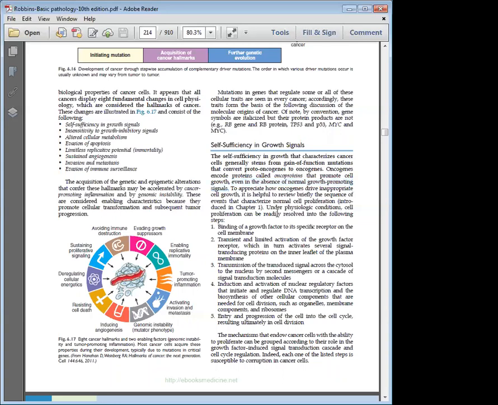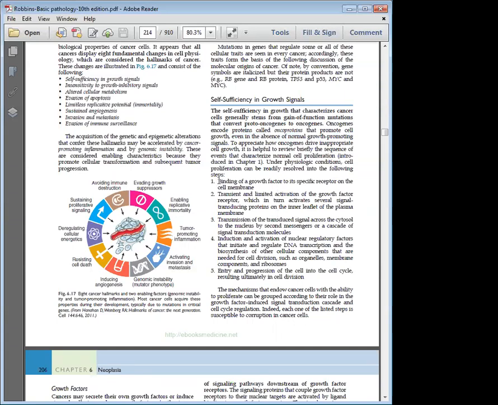Under normal physiological conditions, you need binding of a growth factor to a specific receptor on the cell membrane. Once this growth factor attaches to its receptor, it activates the growth factor receptor. It is transient and limited.